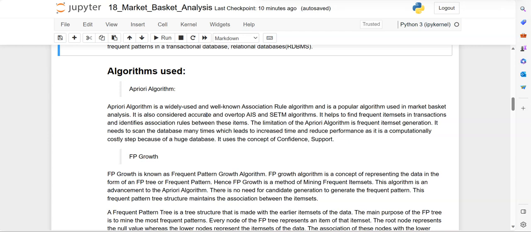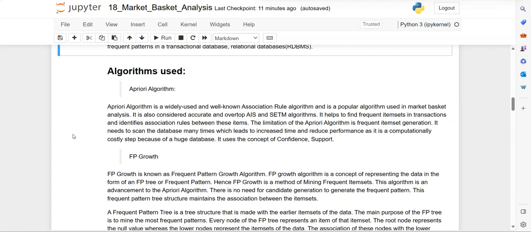The main objective of this algorithm is to find the frequent items in the transactions by identifying the association rules between the items. That means the output of this algorithm is association rules.